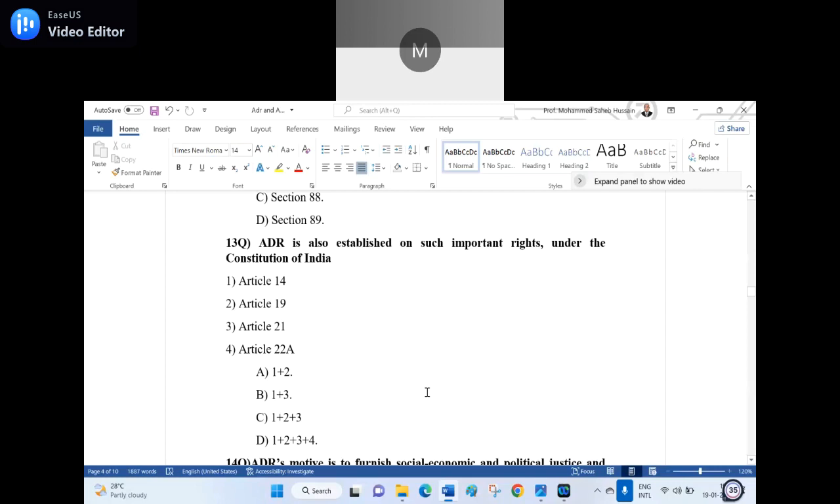ADR is also established on such important rights under the Constitution of India. 1, Article 14; second option, Article 19; third option, Article 21; fourth option, Article 22A. A, option 1 plus 2; B, option 1 plus 3; C, option 1 plus 2 plus 3; D, option 1 plus 2 plus 3 plus 4. C, 1. Then which is the right answer?